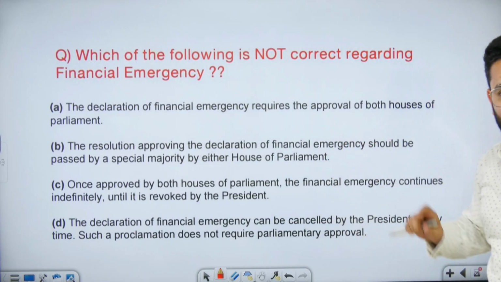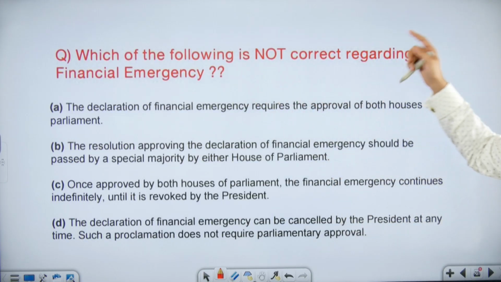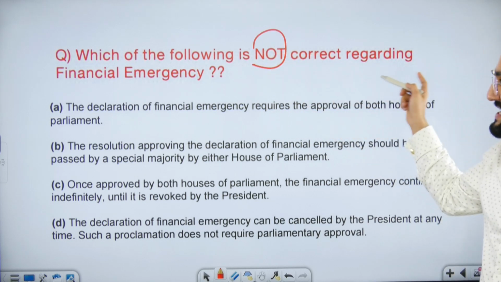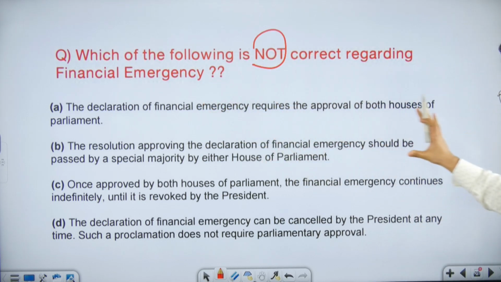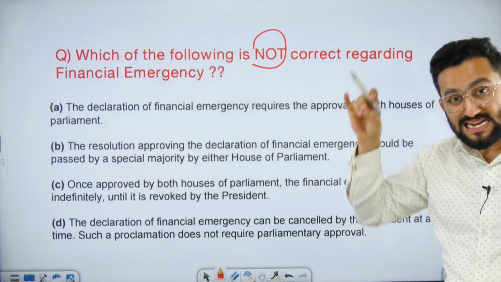Now let's attempt these questions. Which of the following is not correct regarding financial emergency? Please read the statement and attempt it right now.